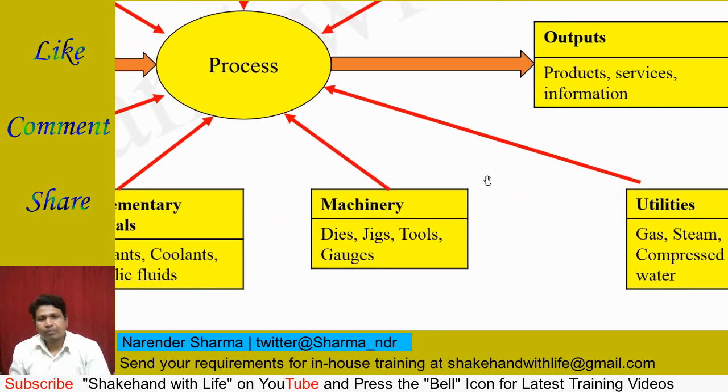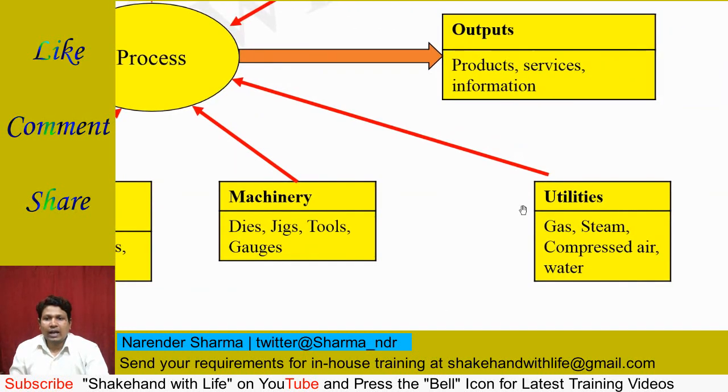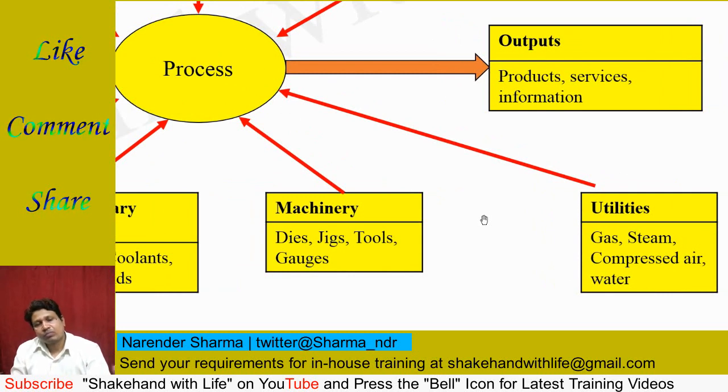Now the machinery is there, and this includes the dies, jigs, tools and gauges, and utilities. The utilities work as the energy ingredient for the process or the production system, and this includes gas, steam, compressed air, and water. These are the utilities.